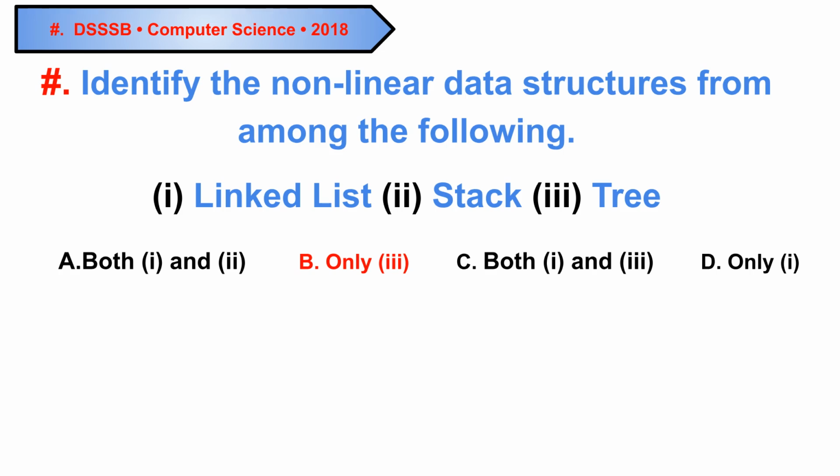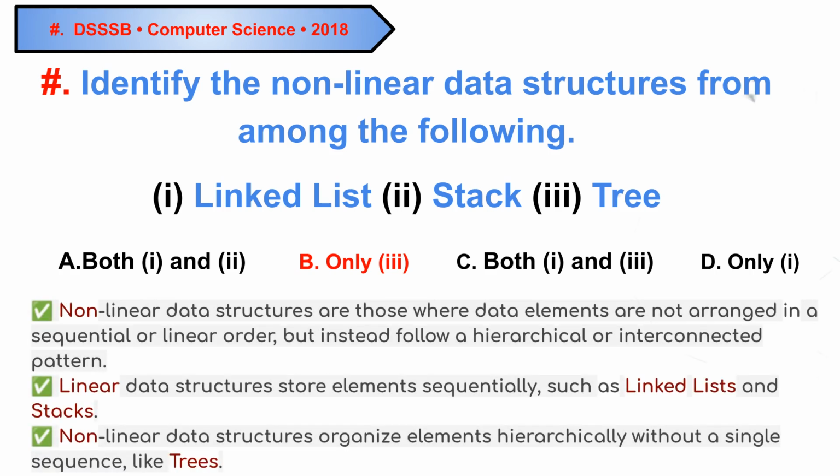Question 7, RSSSB 2018. Identify the nonlinear data structures among linked list, stack, and tree. The correct option is B, only tree. Linear data structures like linked lists and stacks store elements sequentially. Nonlinear structures like trees follow a hierarchical or interconnected pattern.